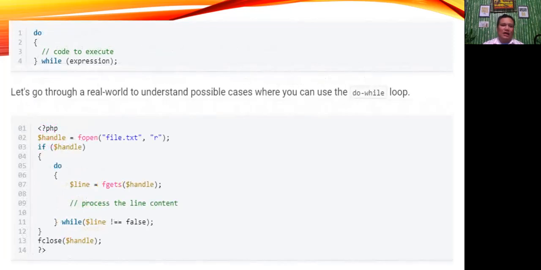Now, how about the do while loop? The do while loop is very similar to the while loop, of course, with the only difference being that the while condition is checked at the end of the first iteration. Thus, we can guarantee that the loop code is executed at least once, irrespective of the result of the while expression. Let's have a look at the syntax of the do while loop. So this will be the do, begin, the code to execute, while, then end. So we have here an example.